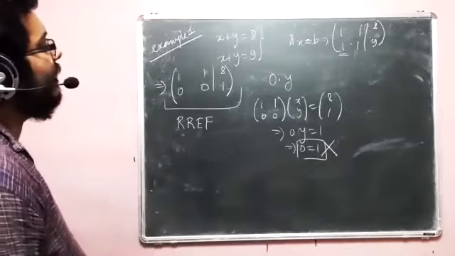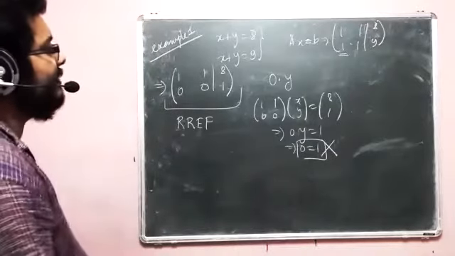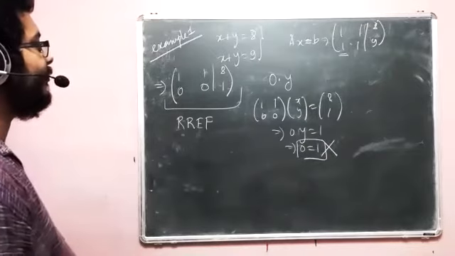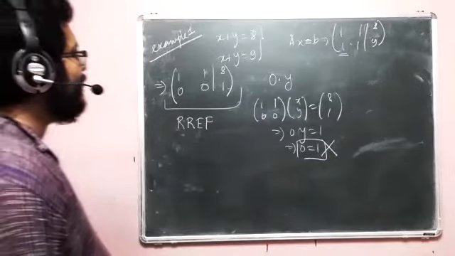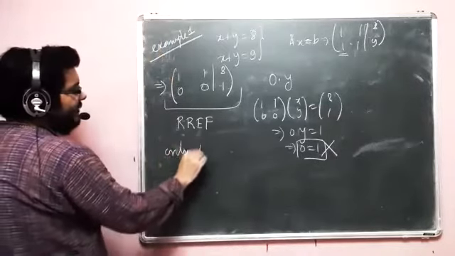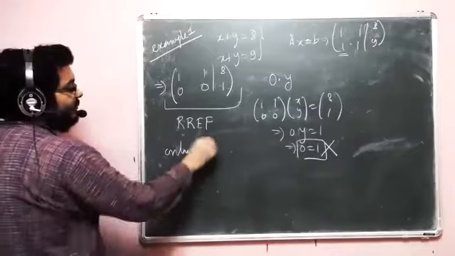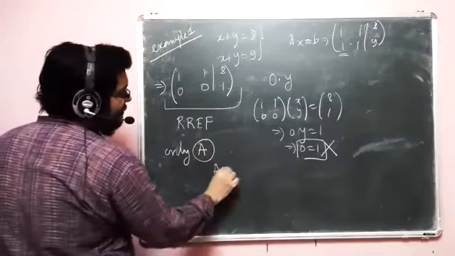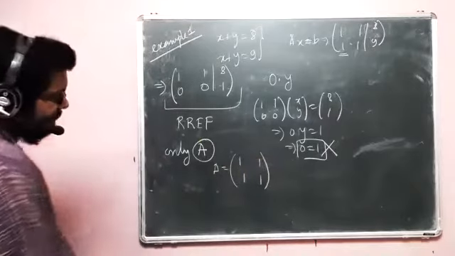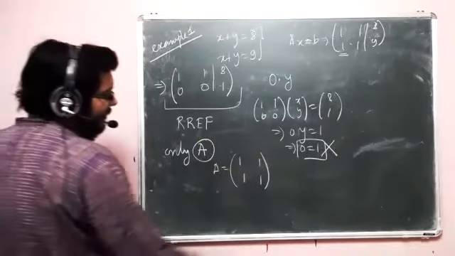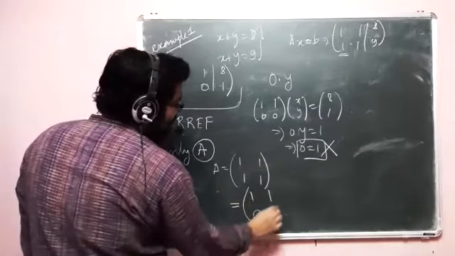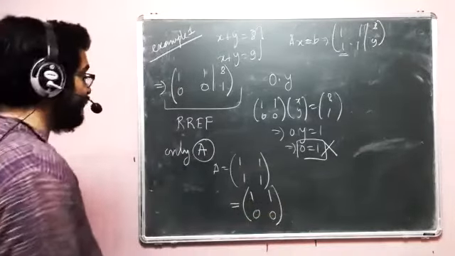So in different terms, if we look at only A as a matrix, so what is A? A is 1, 1, 1, 1. And if I reduce it, then it becomes quite quickly 1, 1, 0, 0.